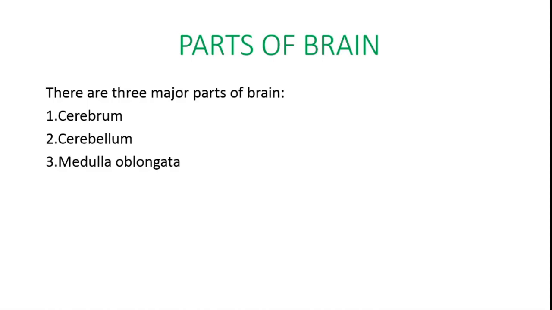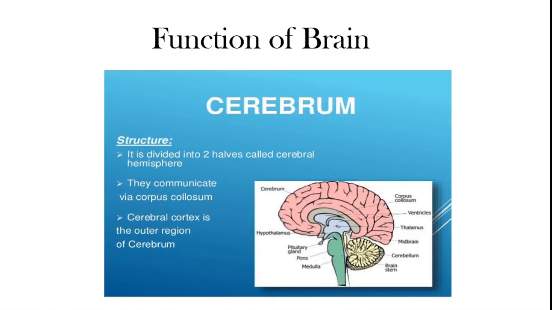Now one by one we'll study about each function and its structure. First we come to cerebrum. Cerebrum is divided into two halves called the cerebral hemispheres. They communicate via corpus callosum. The two hemispheres of the brain are joined with the help of corpus callosum.